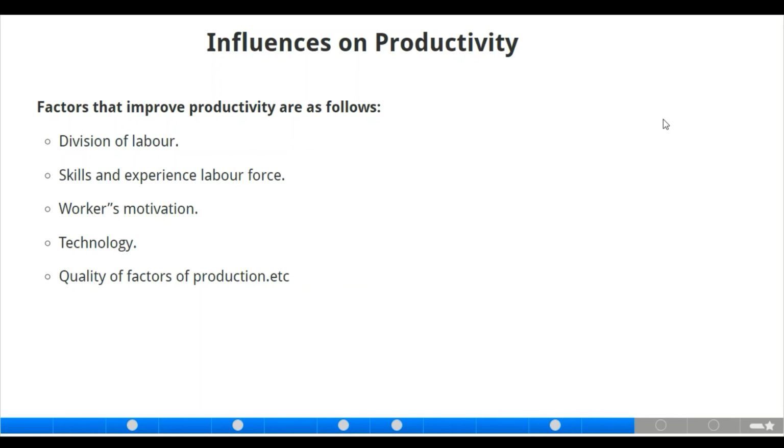And we also have skills and experienced labor force. Of course, a skilled and experienced labor force will be more productive. We also have workers' motivation. The more motivated a workforce is, the more productive they will be. Of course, that is true. We also have technology. Of course, more technology introduced into the production process will also lead to an increase in productivity. And we also have the quality of factors of production. Of course, replacing old machinery with new ones can also lead to an increase in efficiency and productivity.